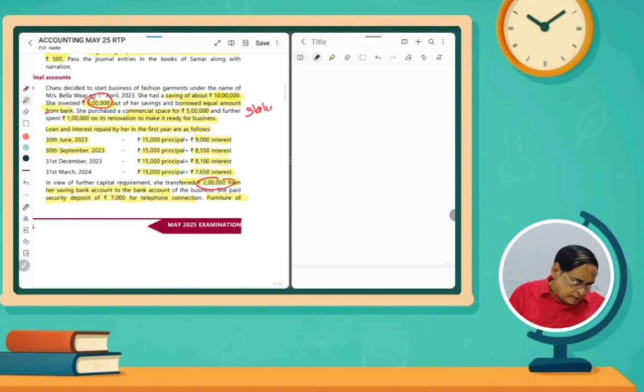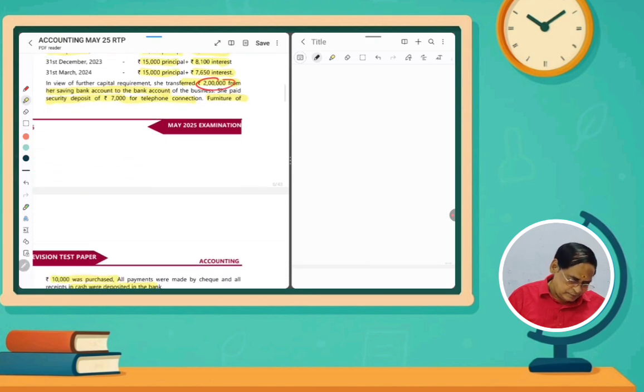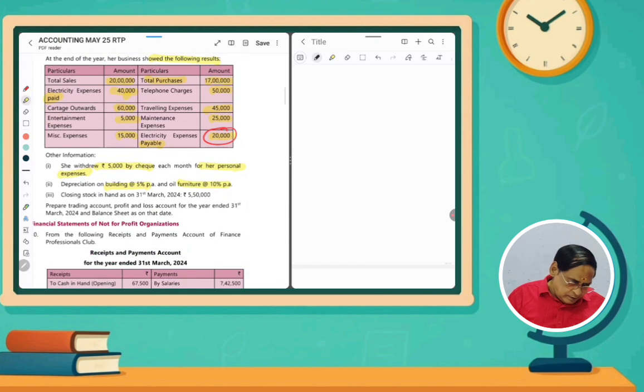Building: 5 lakhs and then 1 lakh, 6 lakhs rupees purchased. Out of that, depreciation is 5%. Closing stock is 5,50,000, trading account credit side and balance sheet asset side both. So prepare trading account and profit and loss account for the year ended 31st March and balance sheet as on the date. So we will prepare. The question is very simple, very easy also.